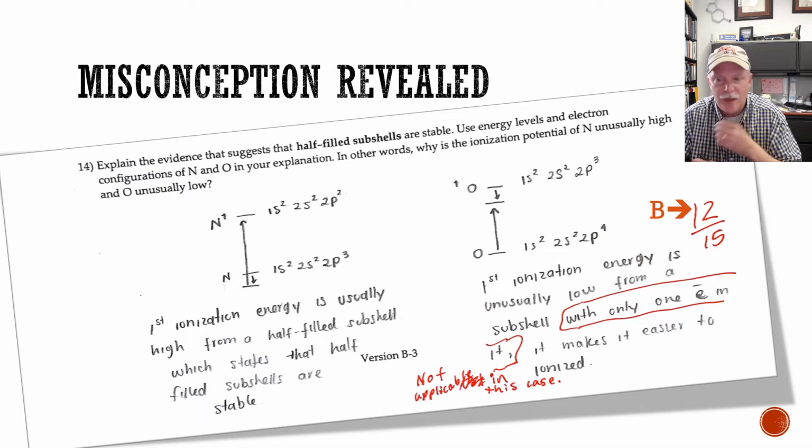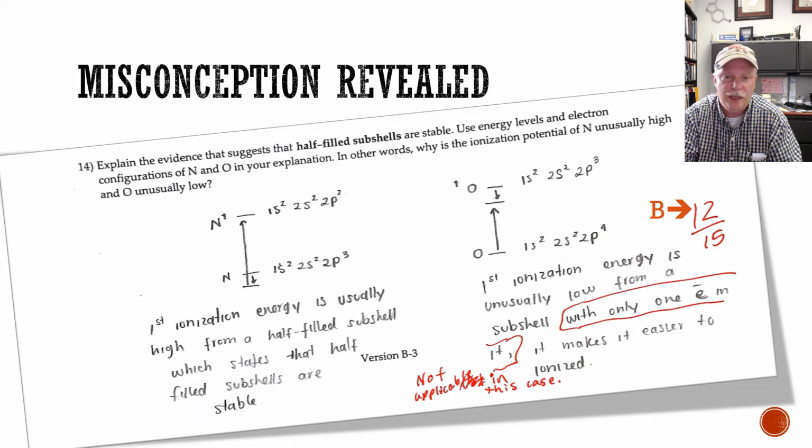This one, they wrote enough, and actually I was able to see that they had a misconception. This is a slightly different problem, the next one in the exam, looking at half-filled subshell stability and using energy levels and electron configurations to explain the anomaly in nitrogen and oxygen, where nitrogen is harder than you would expect to ionize, and oxygen is easier than you would expect to ionize. And so the same thing can explain both of these phenomena, that partially or half-filled subshells are stable.